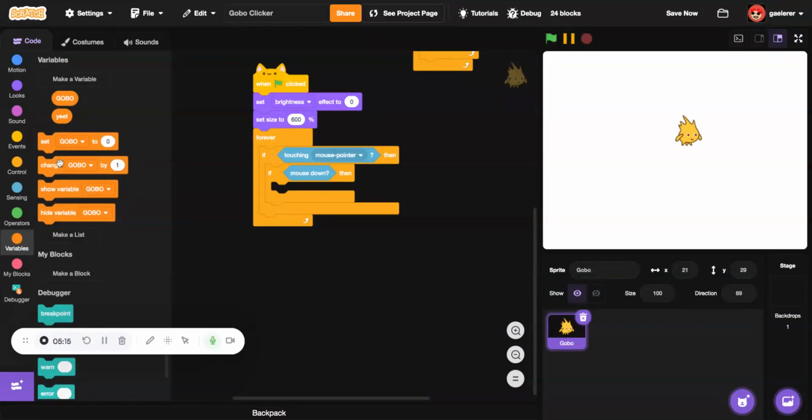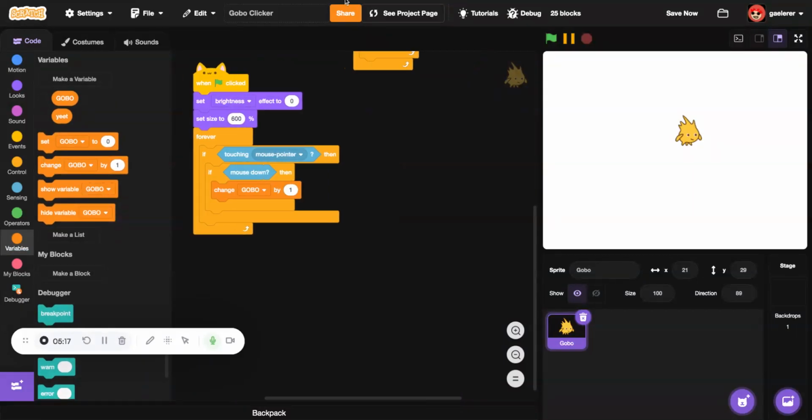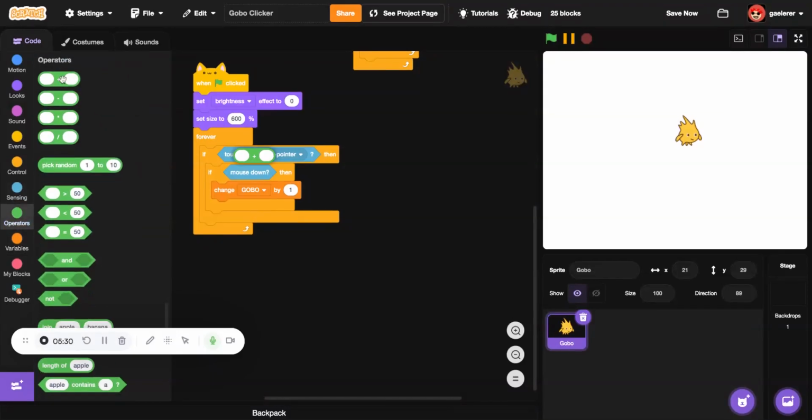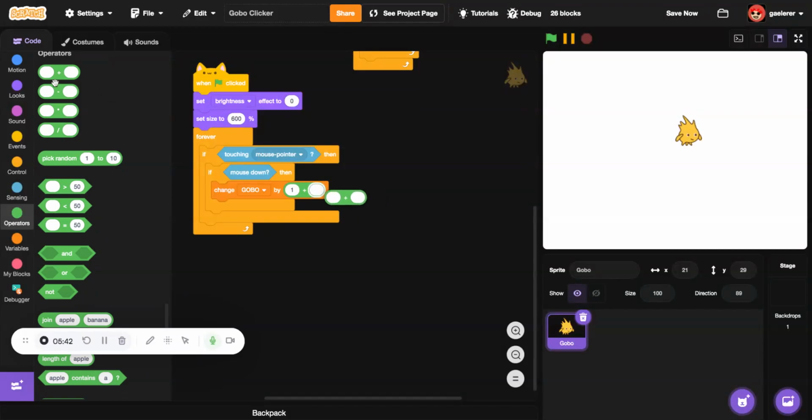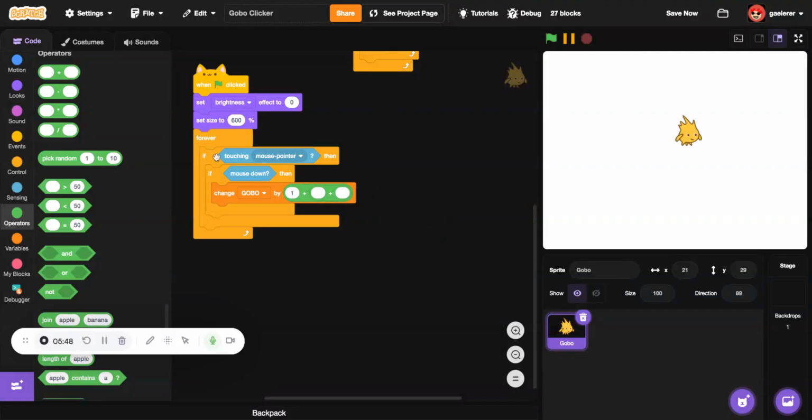Change Goba, that's the variable of my character, by 1, plus all of the things that we're going to put in the shop. So let's put another plus on another one.